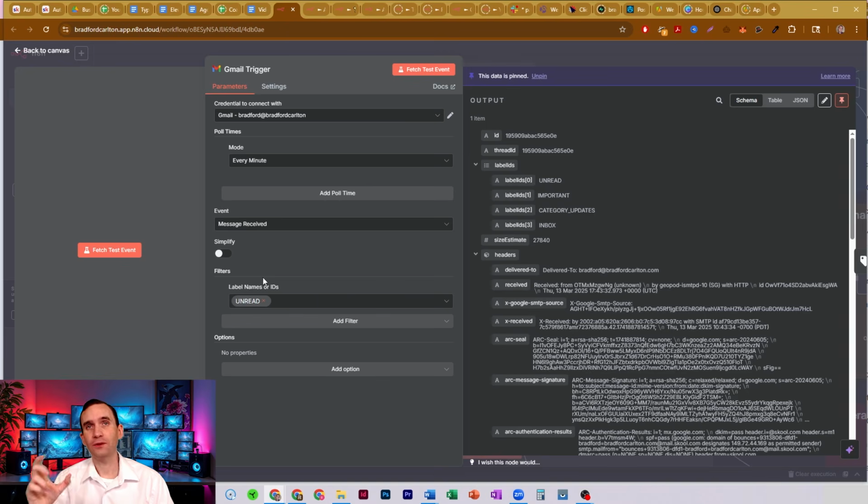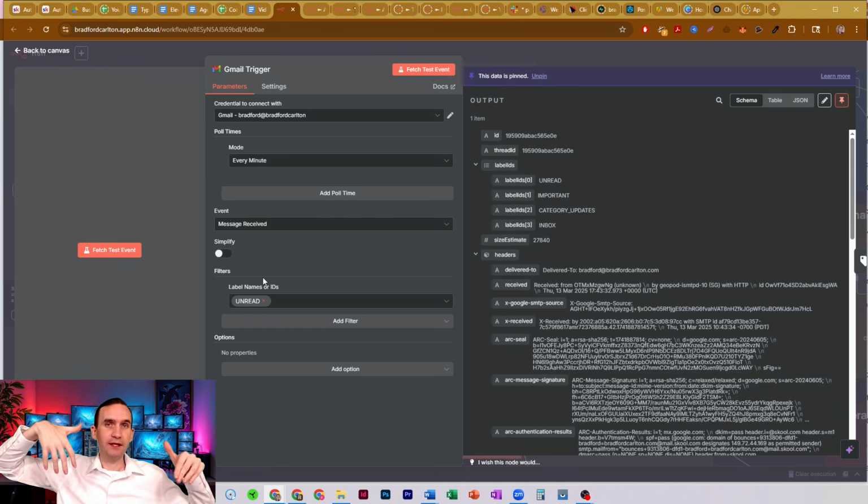All right, and so there is a way to kind of cut off this agent at the pass, so to speak. If you get an email in and then you open it before the polling time runs and it has a chance to label it itself, it will not be marked as unread, and therefore it's not going to label it. Okay, so just be aware of that. If you get to your emails too quick, your bot's not going to act.